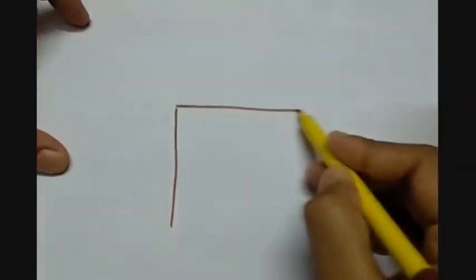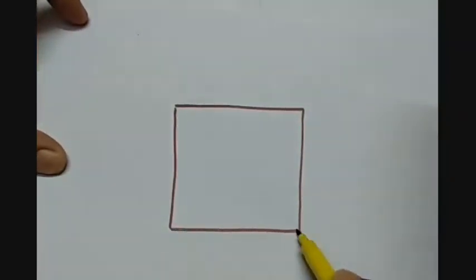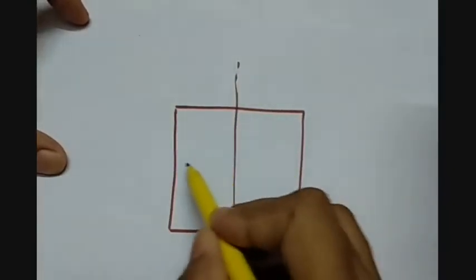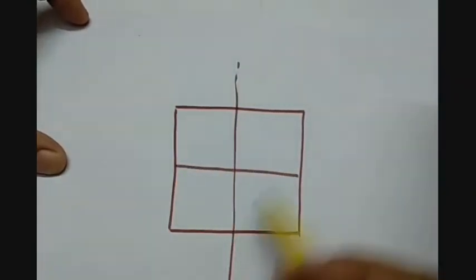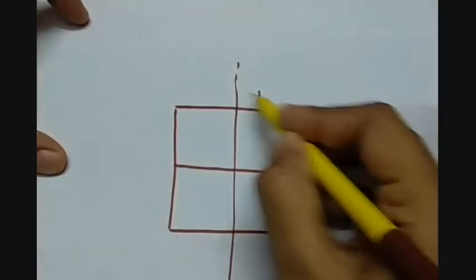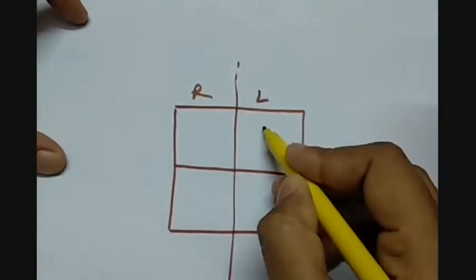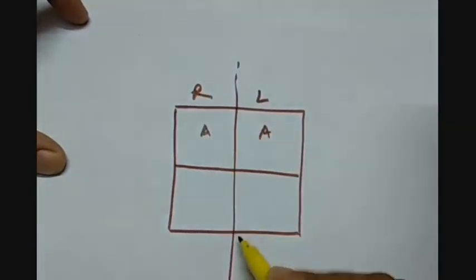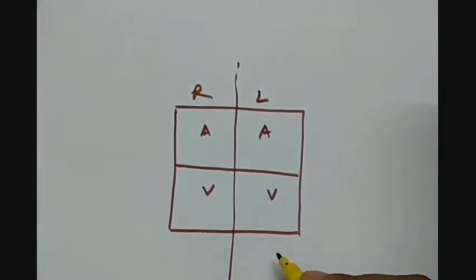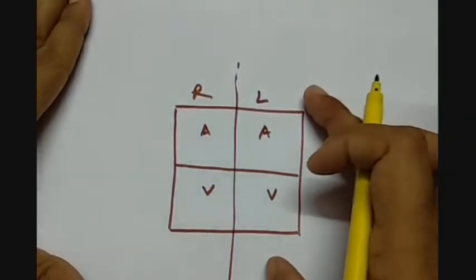So the heart has 4 chambers in it. It is divided into 2 parts, and these 2 parts are further divided into 2 parts. So this is the left part and this is the right part. So left and right. Here we have the atrium on both the sides. Lower sides are ventricles. Now these are just the 4 chambers of the heart.